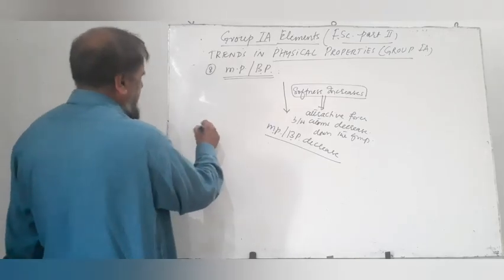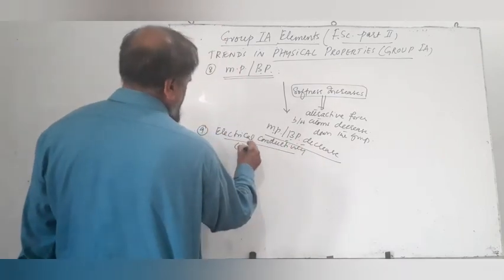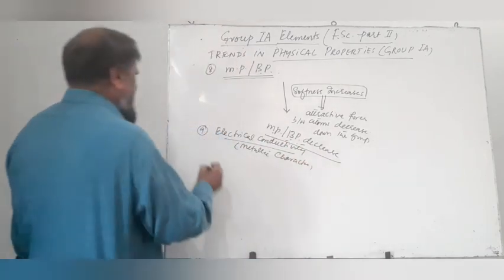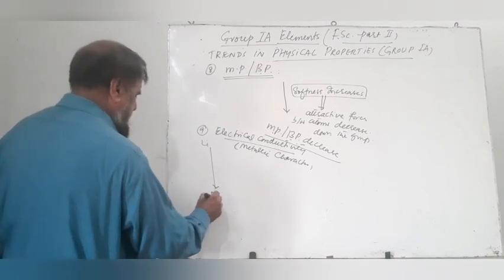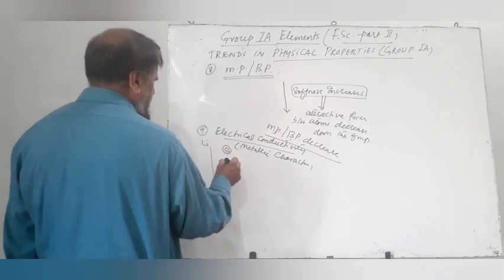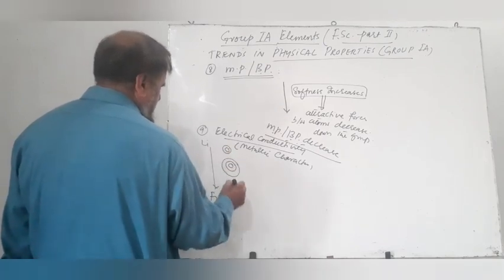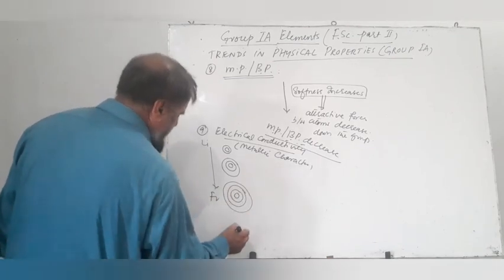The next property is electrical conductivity and metallic character. As we move down the group from lithium to francium, we had already discussed that the atomic radius increases due to successive addition of new shells at each step.